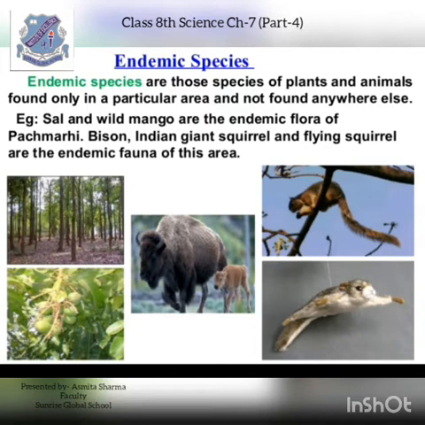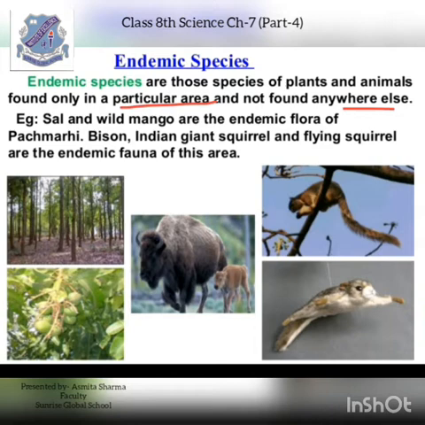So endemic species are those species of plants and animals which are found in a particular area and not found anywhere else. That means they are generally found in a particular area and we can find them in that area only. Other areas have different types of species in different parts of the country or the world.